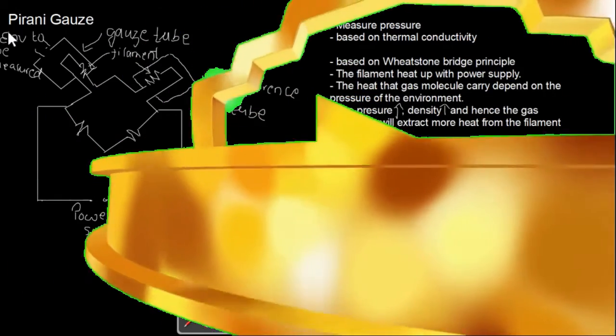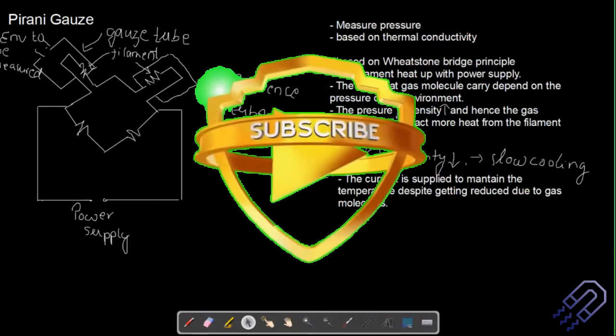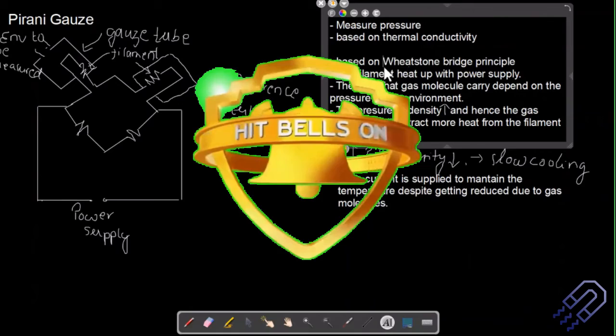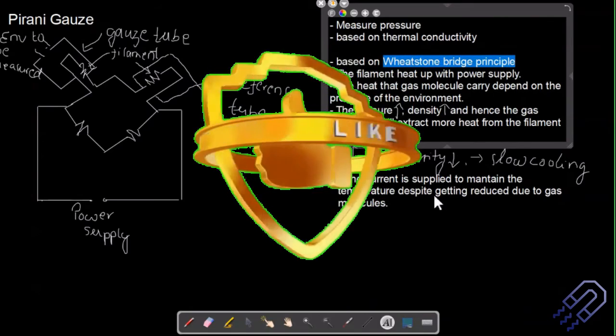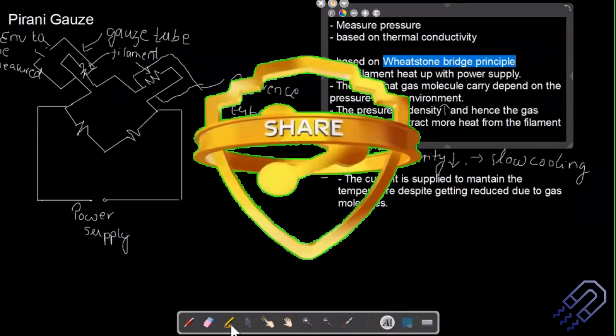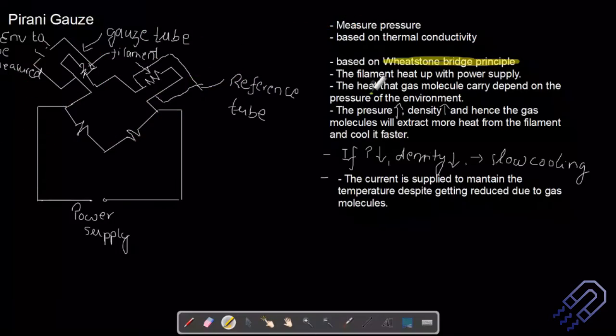To do that, you connect this device, which works on the Wheatstone bridge principle. This is important; we should know that this actually works on the Wheatstone bridge principle. That's the first thing. Maybe I can highlight this: Wheatstone bridge principle. This is the first point that is important.